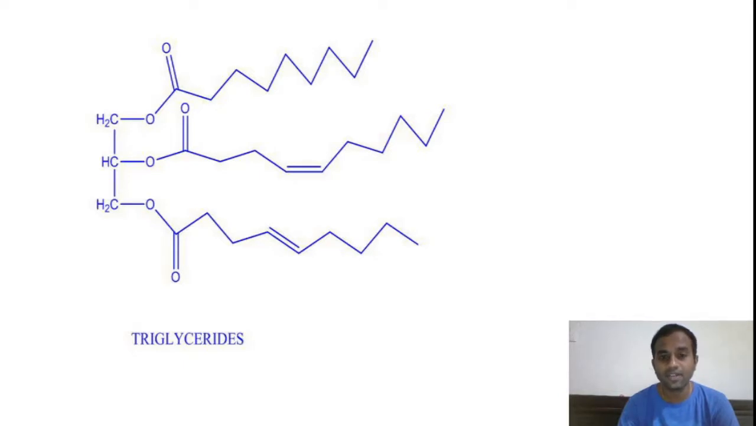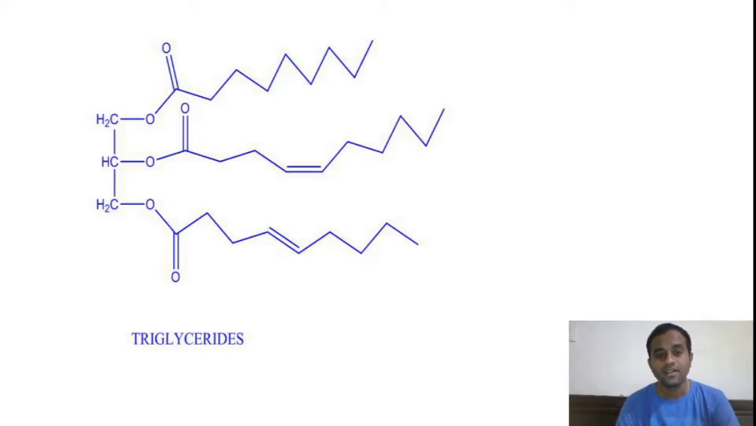Here the trans type of fatty acids are not good for health. Actually only cis type of unsaturated fatty acids are good for health. But during the hydrogenation process, while converting the oils into fats, the cis double bond is converted into trans double bond, which is dangerous to our human health, right?